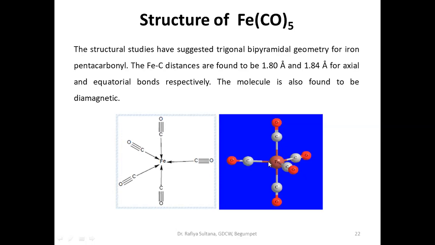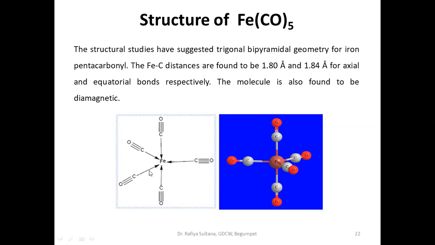These are known as equatorial ligands, or these bonds are known as equatorial bonds. And if you consider this as a plane, the other two carbonyls, one is above the plane and the other is below the plane. These two are known as axial bonds, and these carbonyls are axial ligands. These three lie in a plane and are equatorial, and these two are axial.